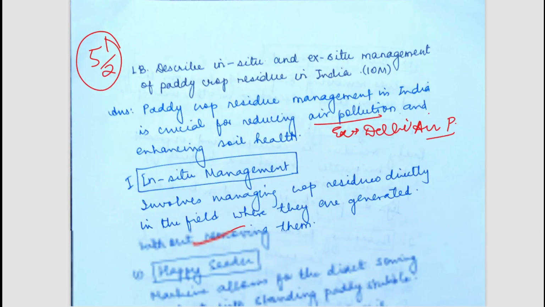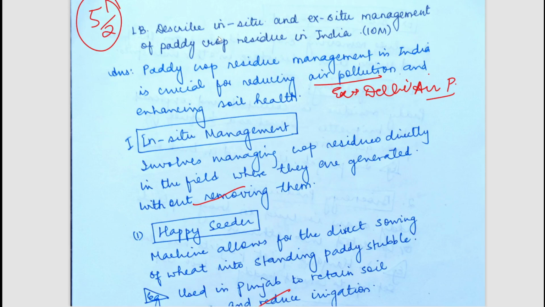The next question was, describe in situ, that is on site. We all know what in situ is. And ex situ, that is off site. On-site and off-site management of paddy crop residue. So how can you manage the paddy crop residue on-site or other than the site, that is off-site?